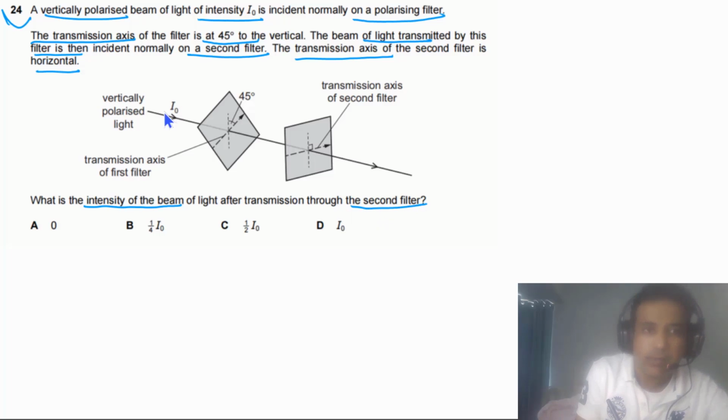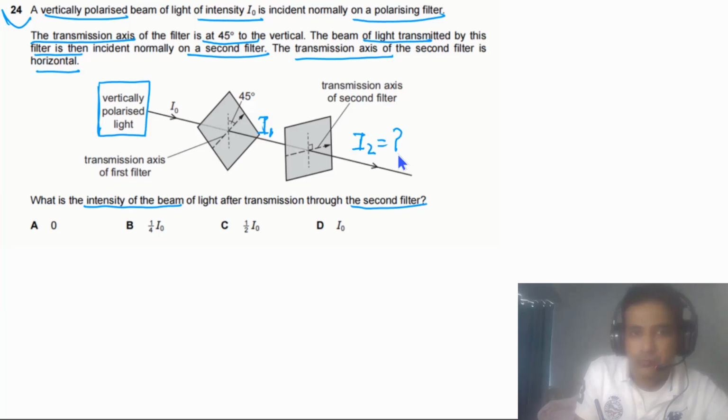So here we have I0 and this light is vertically polarized, and we can say I1 after the first filter, and we can say the intensity of light I2 after the second filter. So for this question we need to find out the value of I2. First of all, let's try to calculate I1. So simply we need to use Malus's law, meaning I transmitted has to be equal to I incident times cosine square theta.